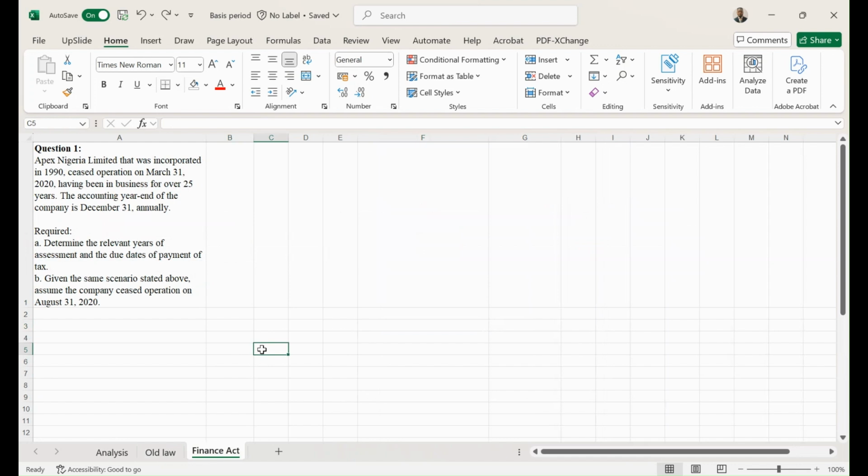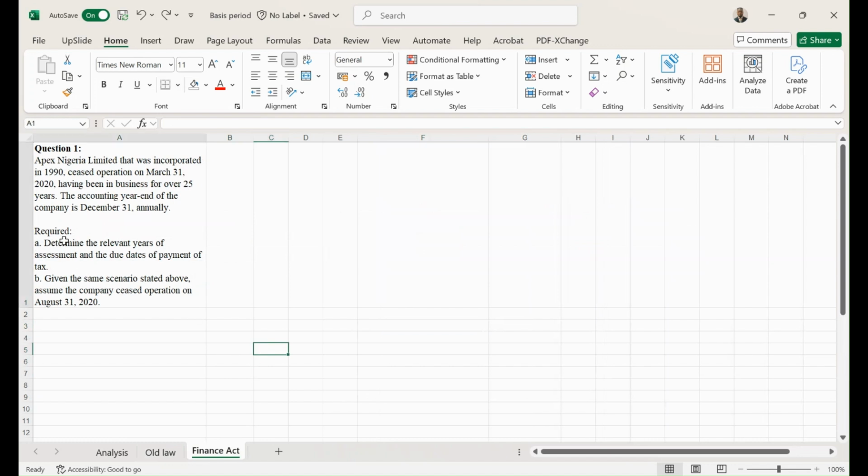What we just need to determine is to assess the company to tax on a preceding year basis until the last day of operation. Okay. However, the year of assessment for the last profit will depend on the final due date of payment of tax. We are going to explain that with this illustration now. Don't forget that the Finance Act rule applies to companies that have ceased operation in the year 2020.